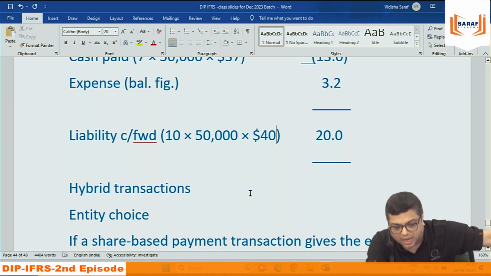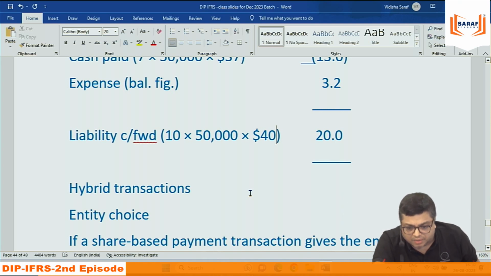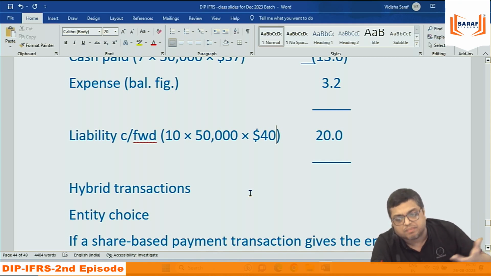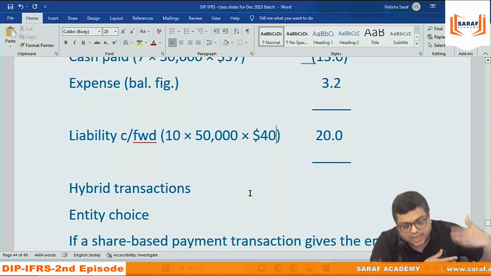Accordingly, the books of accounts are prepared. It cannot be that you say 40, 35, anything, and the public will accept it. The auditor will not sign the statement if it is haphazard. It has to be based on principles. The principle is the Black-Scholes model, very famous. That valuation will be done based on financial concepts. If you know, you apply. If you don't know, hire somebody, give them money, do the valuation and then record.